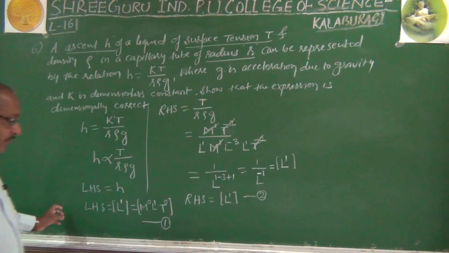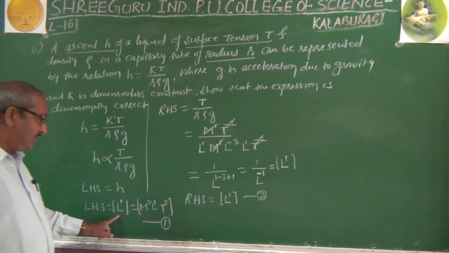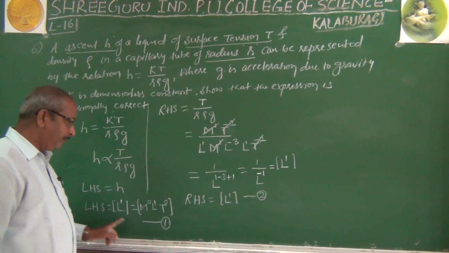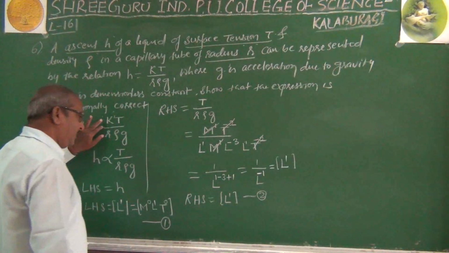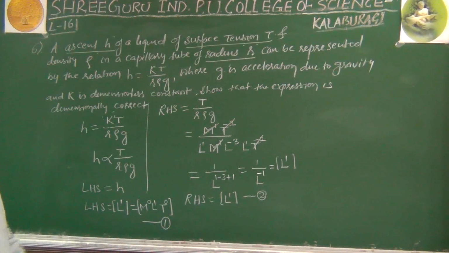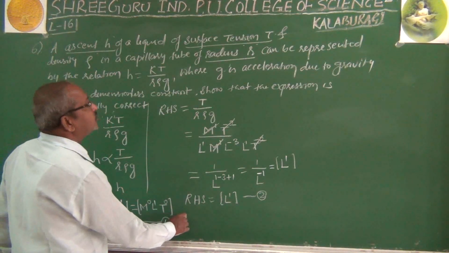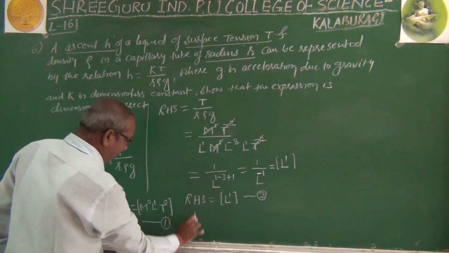It is better to compare the RHS and LHS, that means equations 1 and 2. Knowing that in the LHS we have L raised to 1 and the RHS is also L raised to 1, this relation is dimensionally correct. So by equating equations 1 and 2, it is shown that the given expression is dimensionally correct.